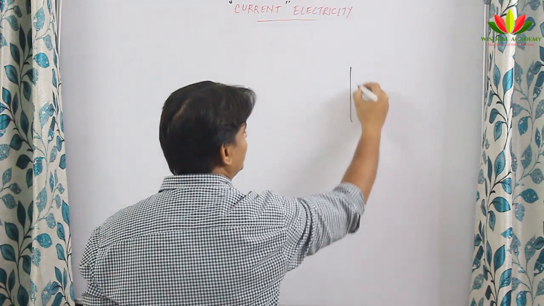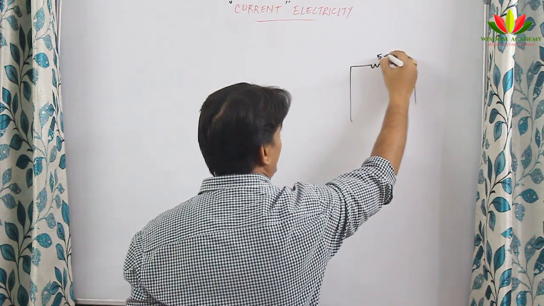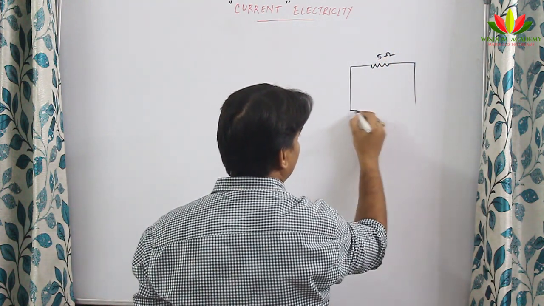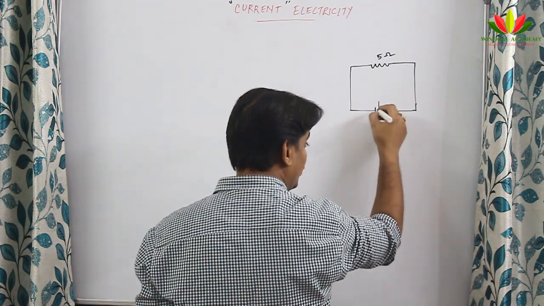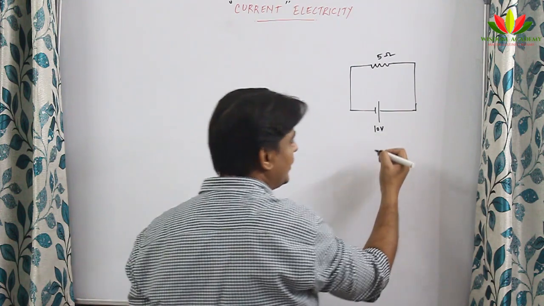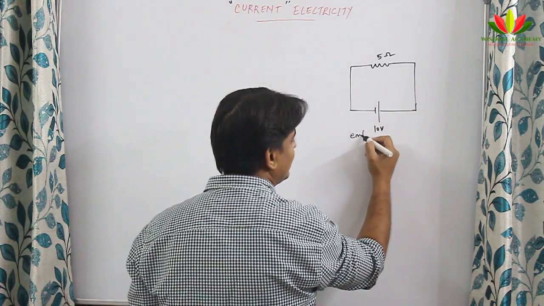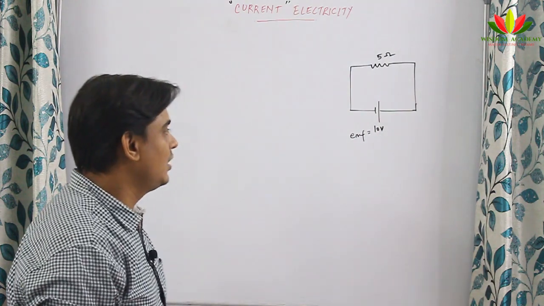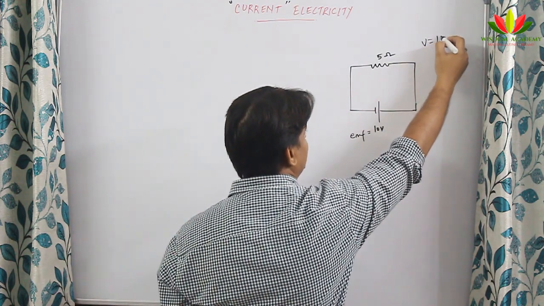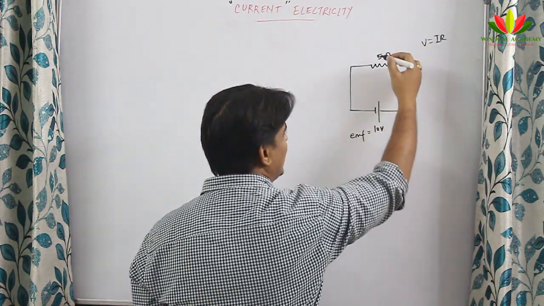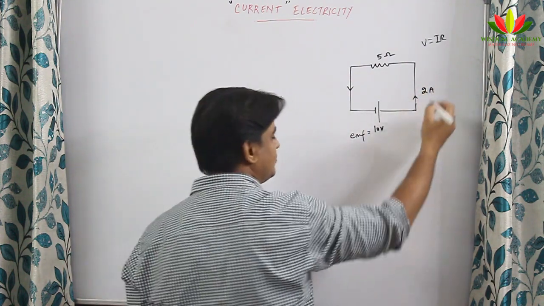So I am taking one small circuit where I am keeping a resistance, a 5 ohm resistance, and a battery of 10 volt. Just now I told you the battery is the EMF source. So here the EMF of this battery is 10 volt. Now what is the current coming out? We can find it, because V is equal to IR. So I is equal to V by R. V is 10, R is 5, so it will be 2 ampere. So we can say very boldly that 2 ampere of current will come out.